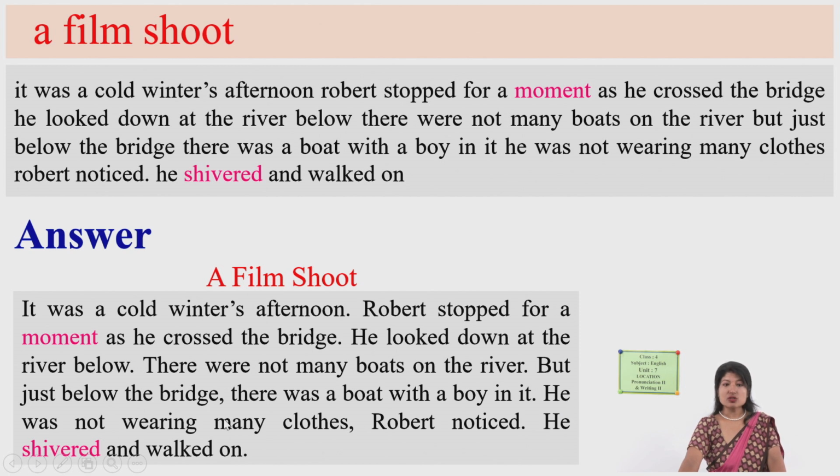He was not wearing many clothes, comma, Robert noticed. Robert, though it is after a comma, Robert is a name, so we have to make it capital, right? Robert noticed. He shivered and walked on. At the ending, we have to use a full stop.